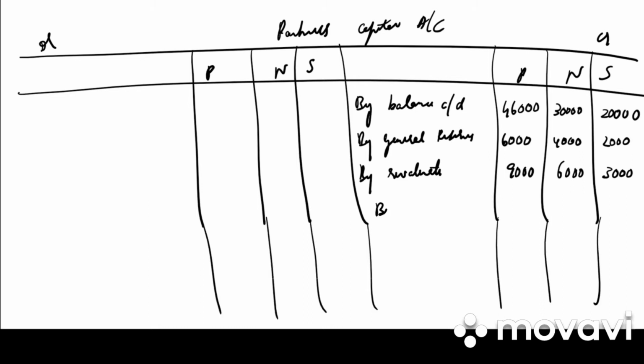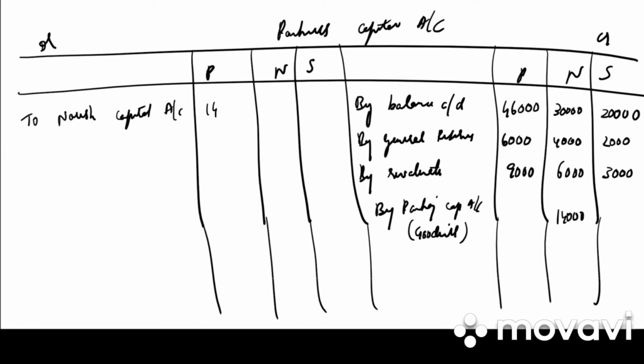Then we have an entry for goodwill by Pankaj's capital account. In bracket you can write goodwill. Under Naresh it is 14,000. To Naresh capital account, under Pankaj it is 14,000. Then they have said that 26,000 from Naresh capital account is transferred to loan account. So to Naresh loan account, how much is it? 26,000, and the remaining is paid by bank. If the bank doesn't have sufficient balance, loan needs to be taken.